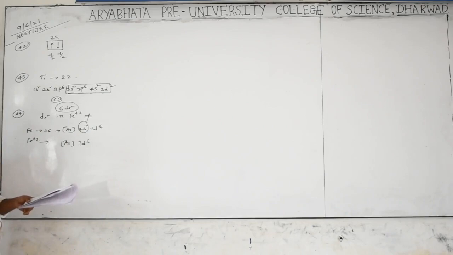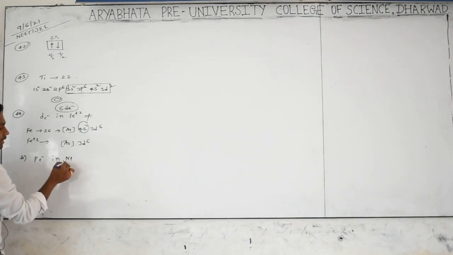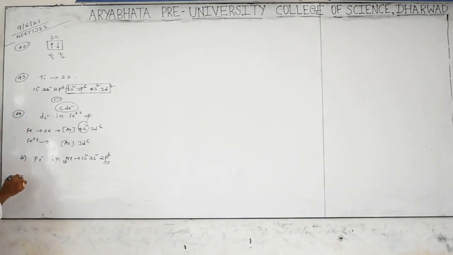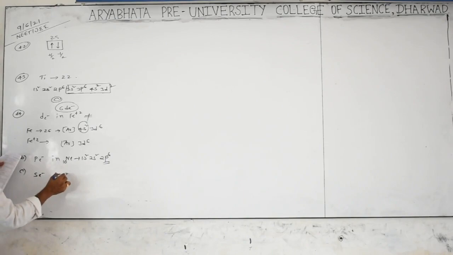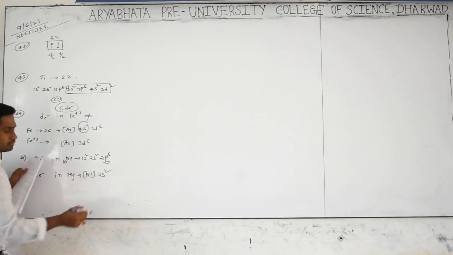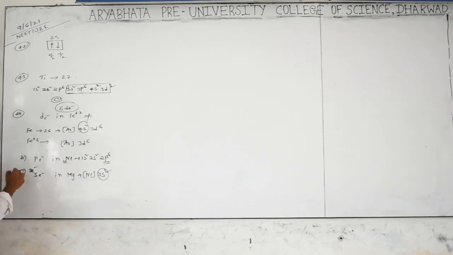Next, p electrons in neon. You can check the second option. P electrons in neon: neon means atomic number 10, 1s2, 2s2, 2p6, having 6 electrons. Not the option. Go for C: s electrons in magnesium. Magnesium means configuration neon and 3s2, that is 1s2, 2s2, 2p6 and 3s2. So having how many s electrons? 2 electrons. Is it equal to 6 electrons? No, that's why this is the right option.